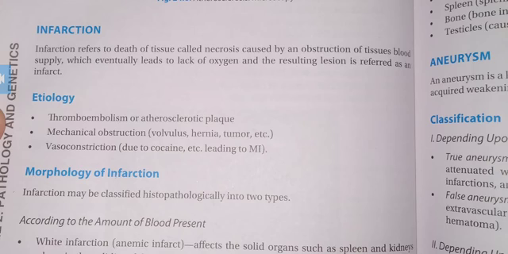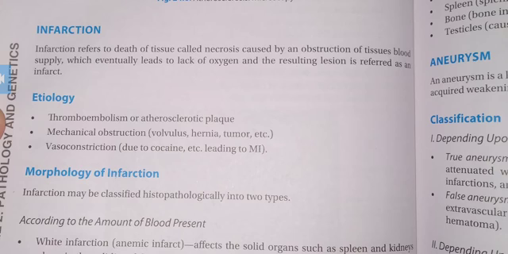Resulting lesions are referred to as infarcts. Due to the lack of oxygen, necrosis lesions appear, the death of tissues, and these are called infarcts. Etiology: the etiology can be thromboembolism or atherosclerotic plaque, then mechanical obstruction like volvulus, hernia, tumor, and vasoconstriction due to